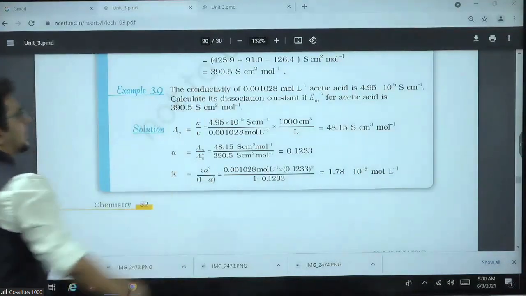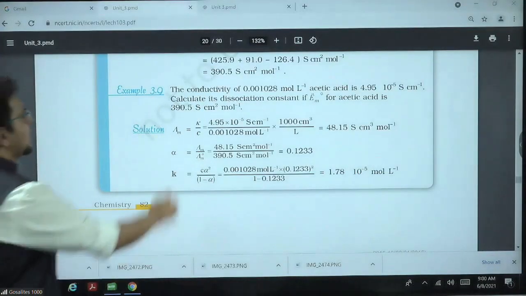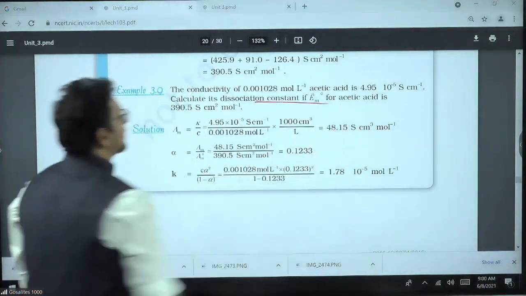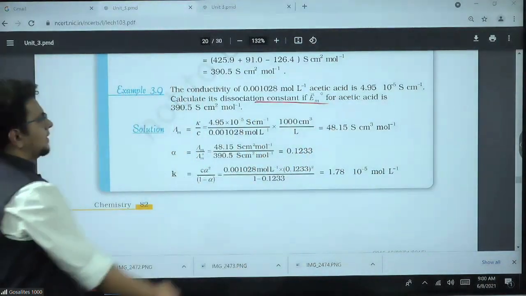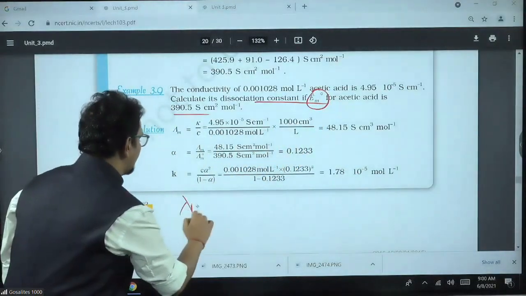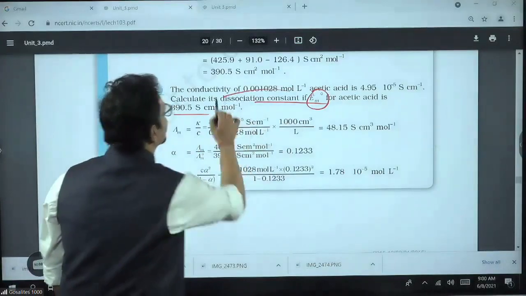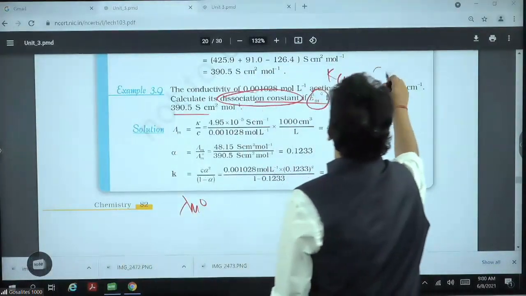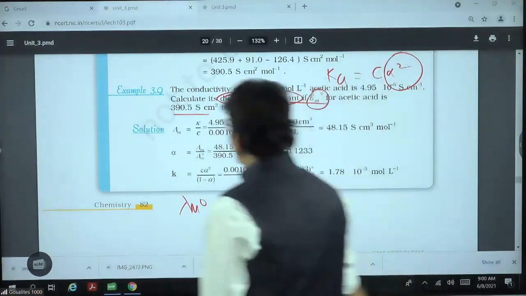The conductivity of this much acetic acid is given to you. Calculate the dissociation constant. Lambda naught for acetic acid is this much. ठीक है भाई? Lambda naught given to us 390.5. Very good. They are asking dissociation constant Ka. I know Ka is equals to C alpha square. For that I need alpha.